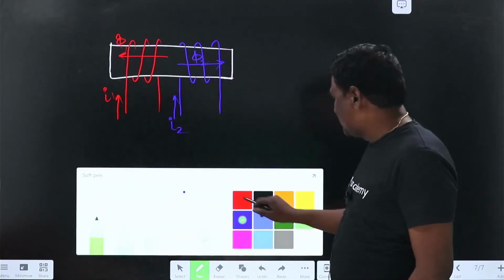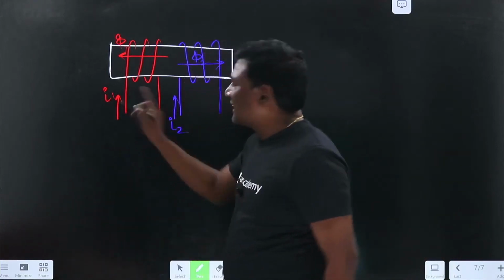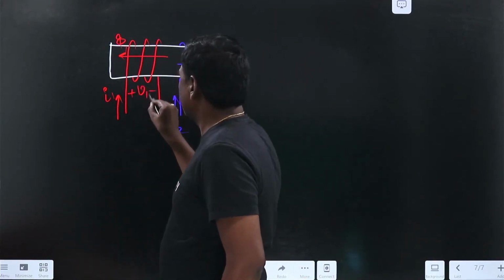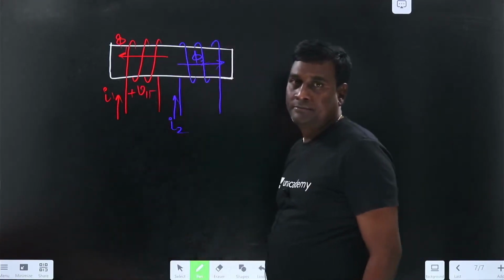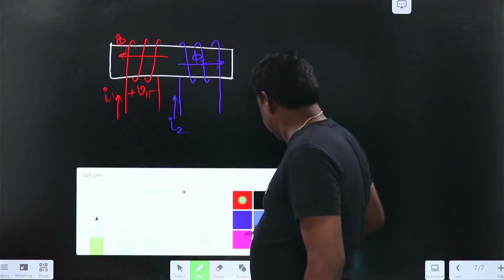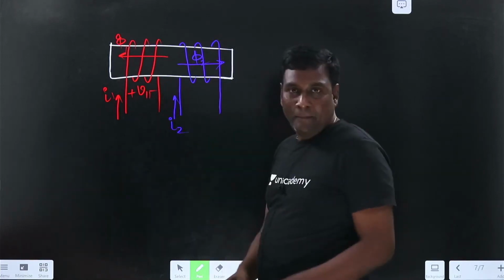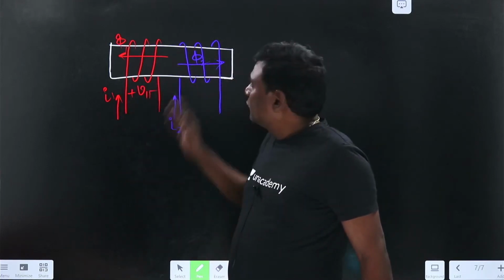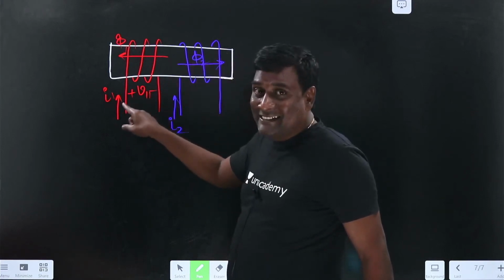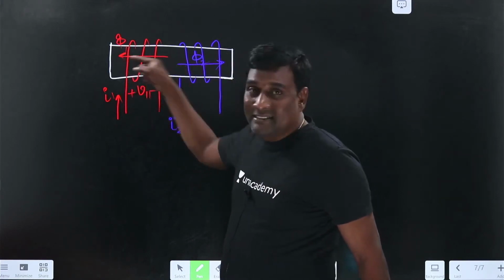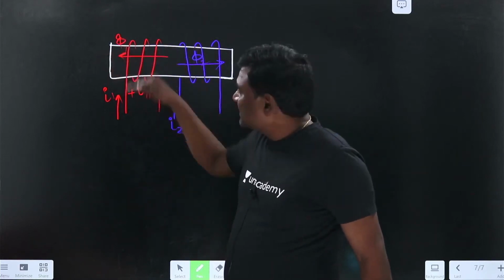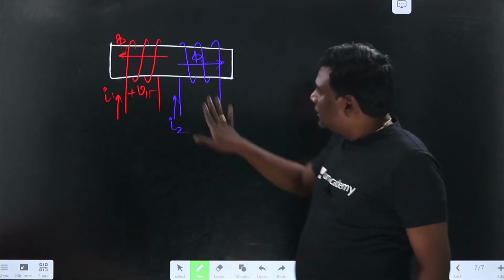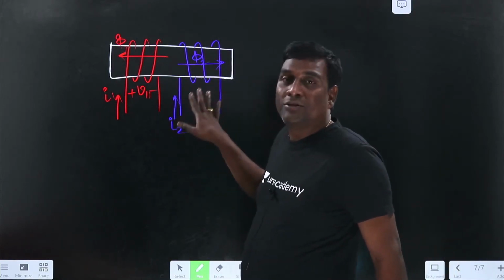Now let us think of self and mutual. The moment current is entering, self is plus, minus, V11 self, right? Now if I think of mutual, for example, this blue is not there. When my current is entering in this direction, automatically flux is in this direction, and because of that direction of flux I am going to get induced voltage here. Now let us consider the presence of blue.